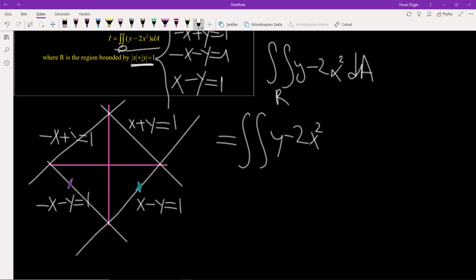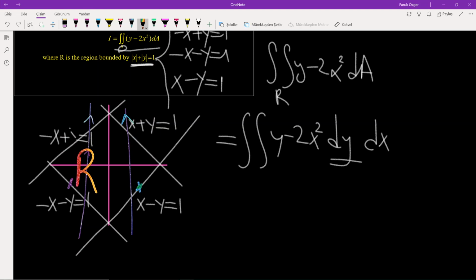Now I write the variable of the inner integral. Since I write the variable y for the inner integral, I draw a parallel line to the y-axis. This is another parallel line to the y-axis, since we have two regions.